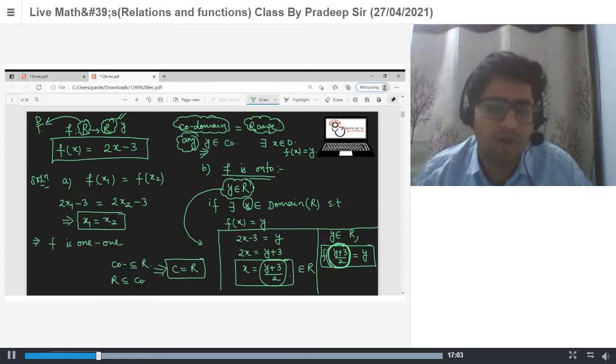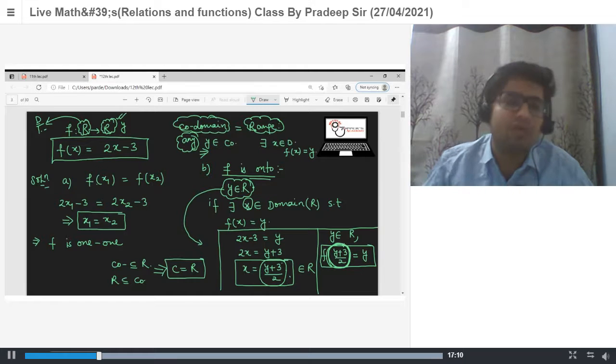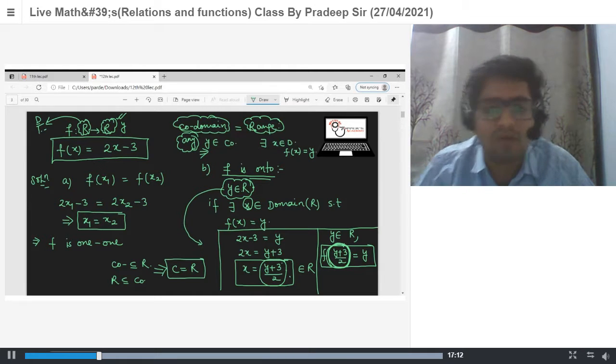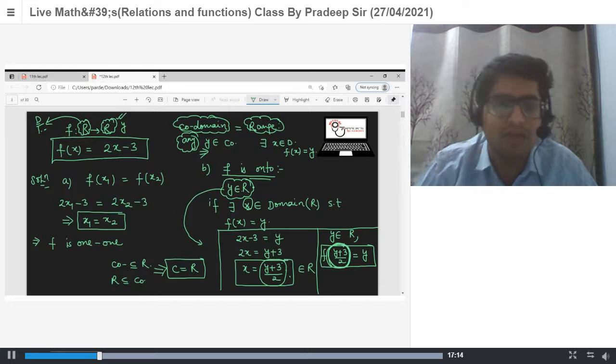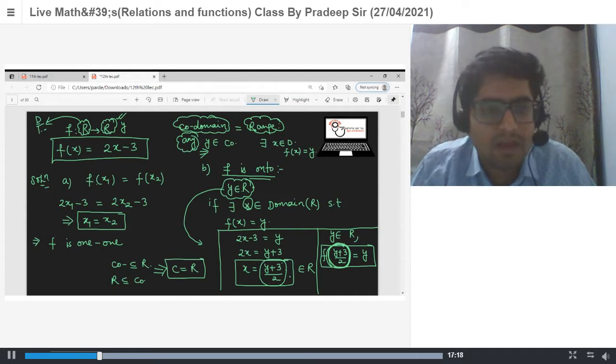We already proved that. So for any value y of codomain, we have some value such that f of that value is equal to y. So it means the function is onto. Got it?